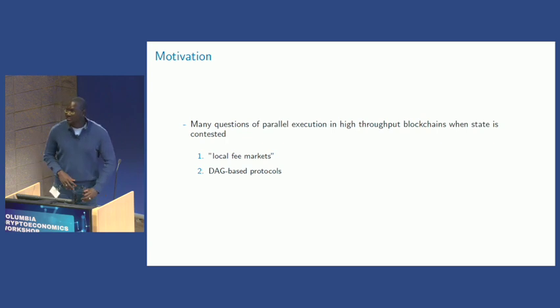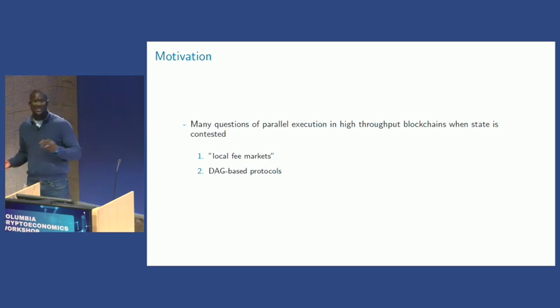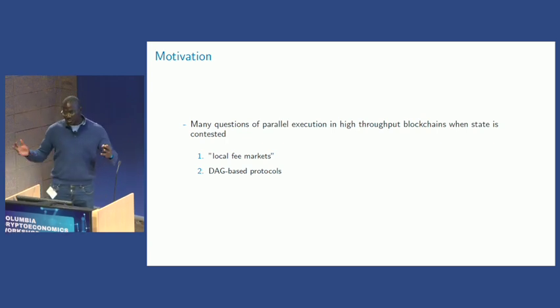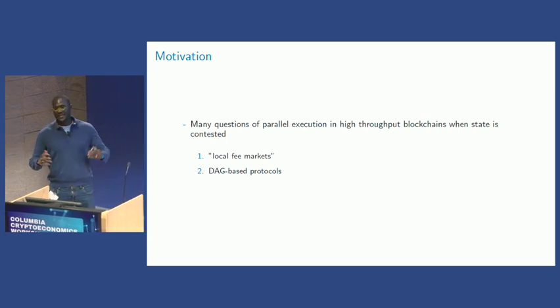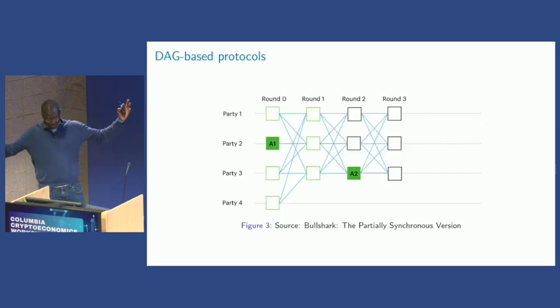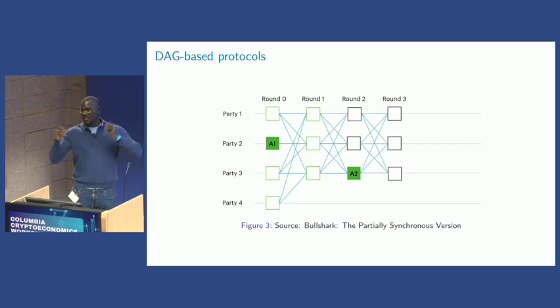Another example where this is needed is in architectures where they also try to have something like directed acyclic graph-based protocols. So in these blockchains, instead of just having one chain of blocks that come together, they divide it in a DAG where they are linked through some causal history.